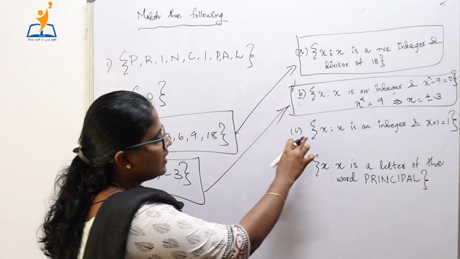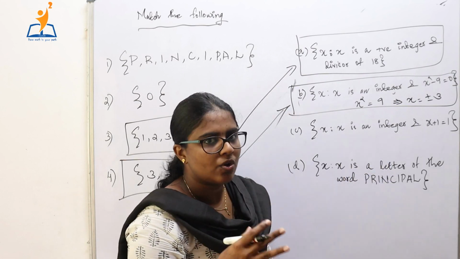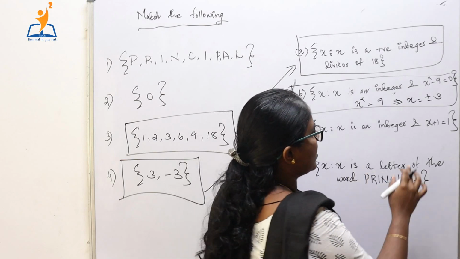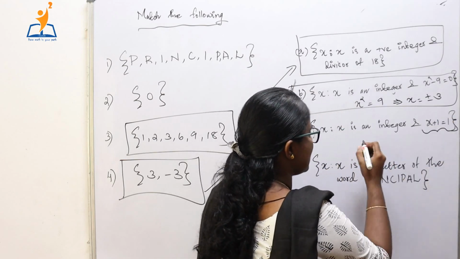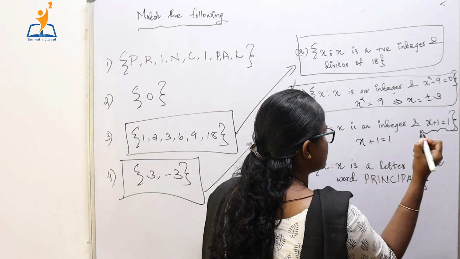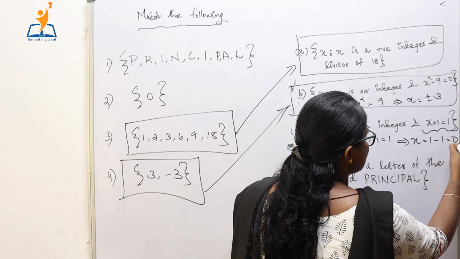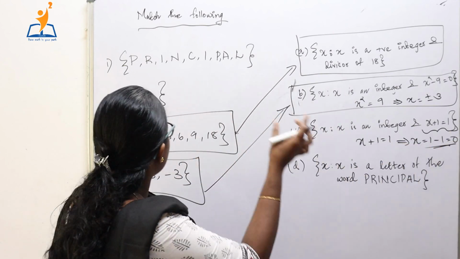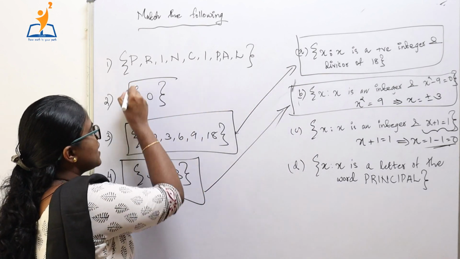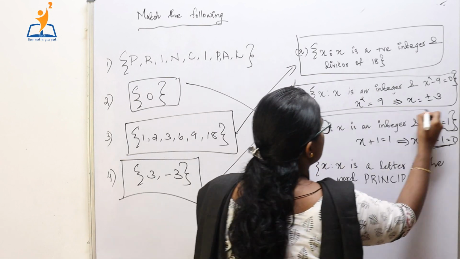So this is the matching. Now, next set is set of all x such that x is an integer. We know what all are integers, and x plus 1 equals to 1. This particular condition should be satisfied. So we can solve for this equation, that is x plus 1 equal to 1, which implies x is equal to 1 minus 1, that is 0. So we can identify that particular element from this set. Therefore, this particular set will match with this set.